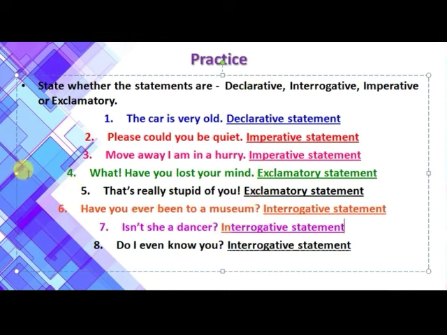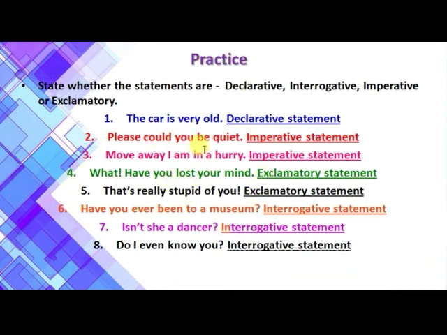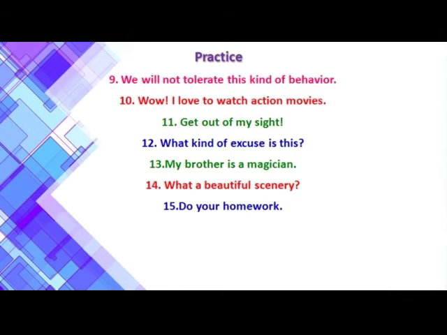So we have found the answers to all the 8 sentences. The first is a declarative statement, the second is an imperative statement, the third is an imperative statement again. The fourth is an exclamatory statement, the fifth one is also an exclamatory statement, the sixth one is an interrogative statement, the seventh one is an interrogative statement, and the eighth one is also an interrogative statement. Now let us move on to the next set of examples.